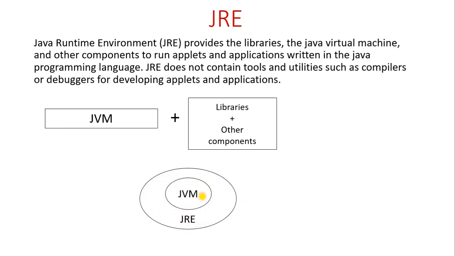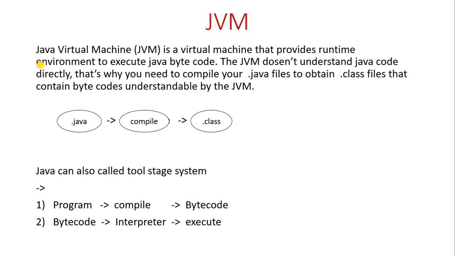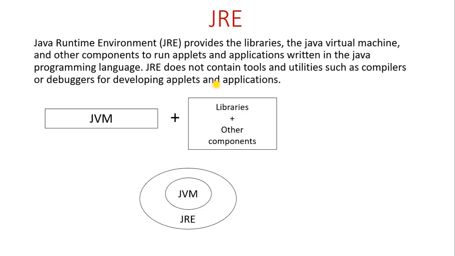So what is this JVM? JVM stands for Java Virtual Machine. This also I have told in a previous video. This JVM does not understand the Java programs we write directly. That's why, after we write the Java program, we compile it, and then we get the bytecode. That bytecode is understandable by the Java Virtual Machine, and this bytecode is called .class. I hope you have got this.